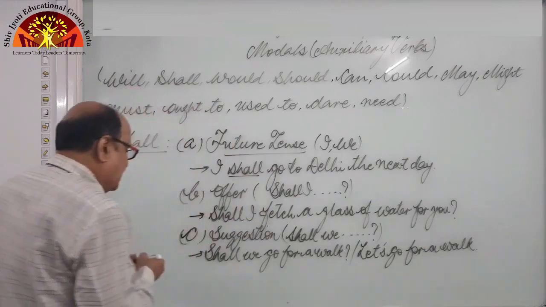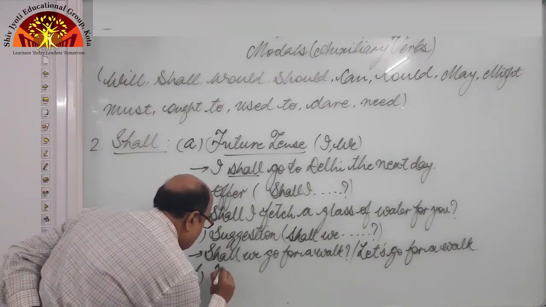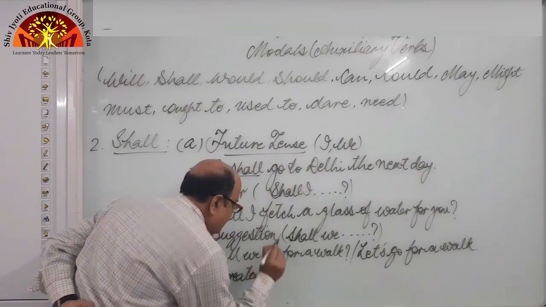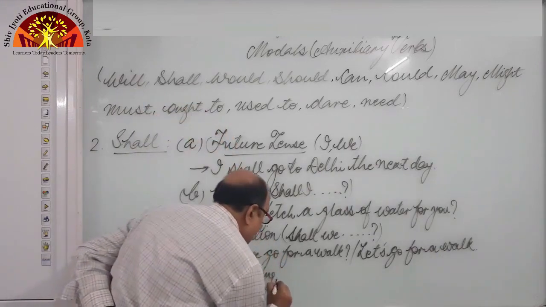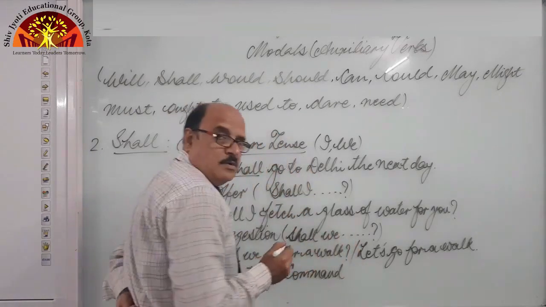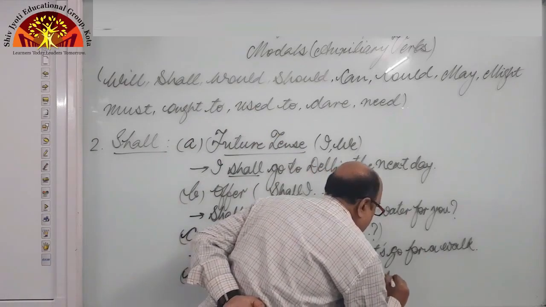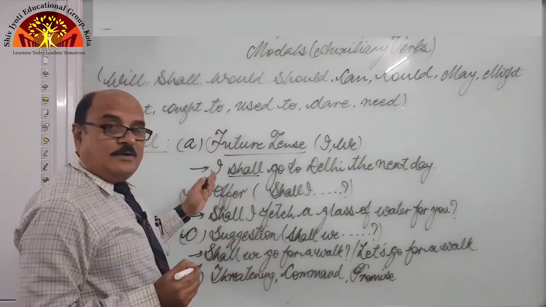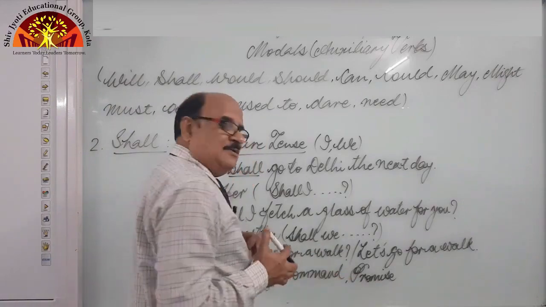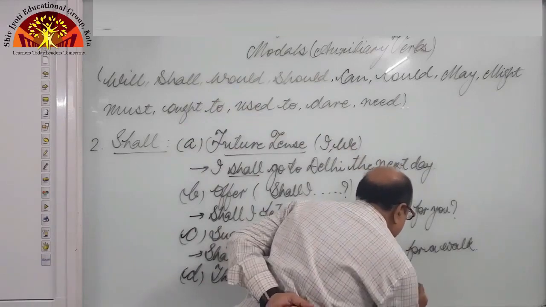Okay, and the last one is the same. Whenever we mean to say threatening or command or promise, we use shall. But you may be confused that for promise we used will, but don't worry, it is the matter of subjects, means